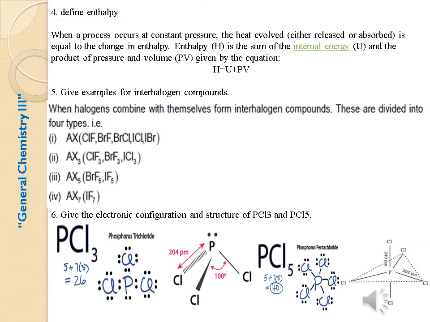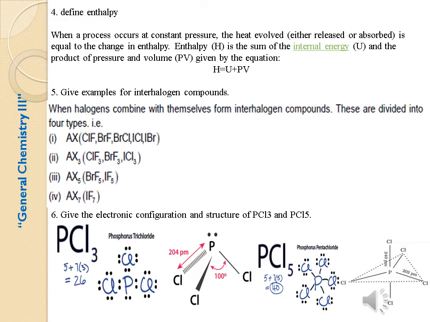Fifth question: give examples for interhalogen compounds. When halogens combine with themselves they form interhalogen compounds. These are divided into four types: AX, that is ClF, BrF, BrCl, ICl, IBr; AX3, ClF3, BrF3, ICl3; AX5, BrF5, IF5; and AX7, the IF7 molecule. These are interhalogen compounds.